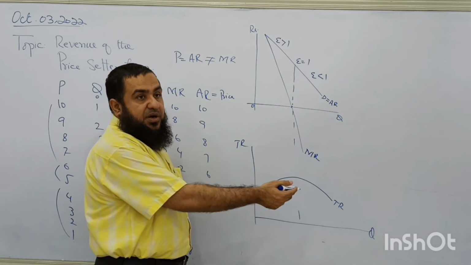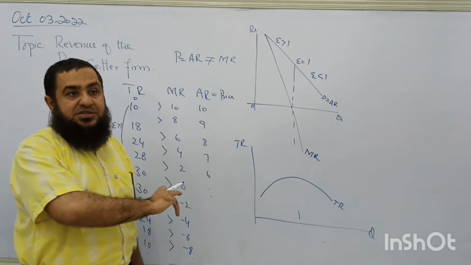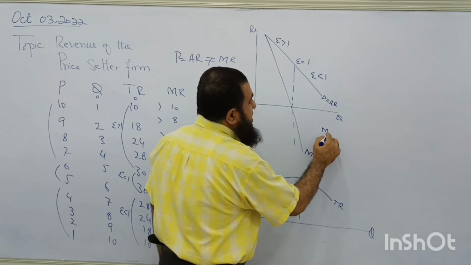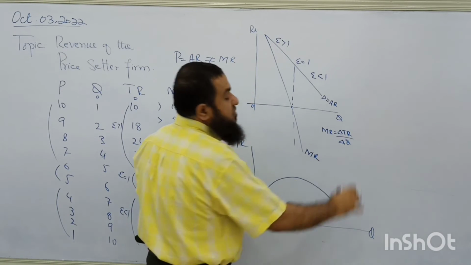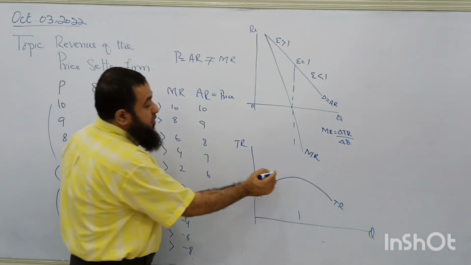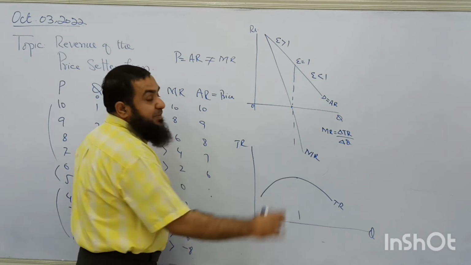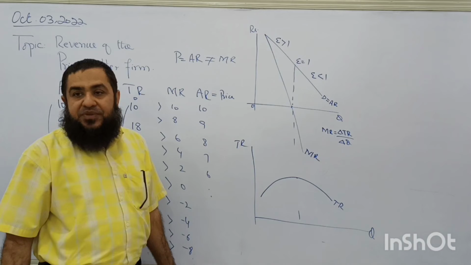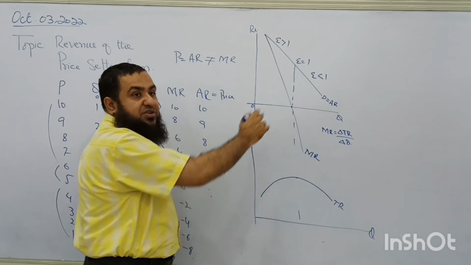This is a non-linear part, so if we want to find the slope, we have to draw a tangent, and its slope is called what? Marginal revenue. That is the change in total revenue due to an additional unit sold. Clear? At this point, what is the slope? Please be attentive. At this maximum point, the slope of total revenue is 0. Its slope is called marginal revenue. So when total revenue is maximum, marginal revenue is 0.